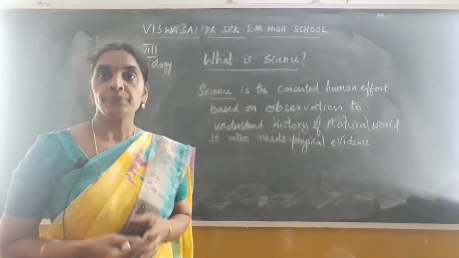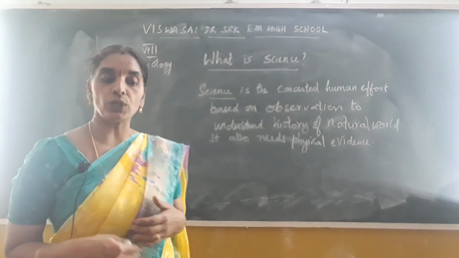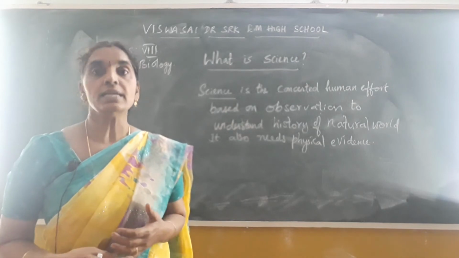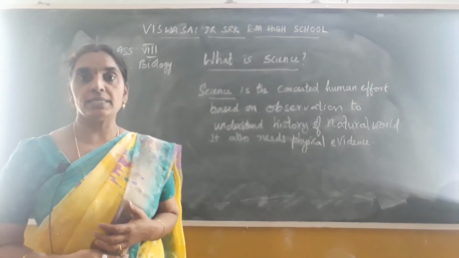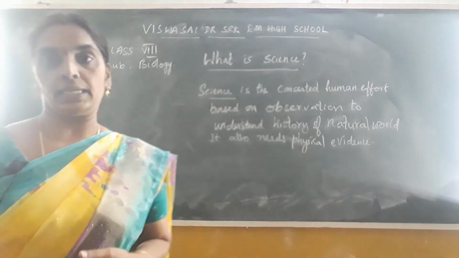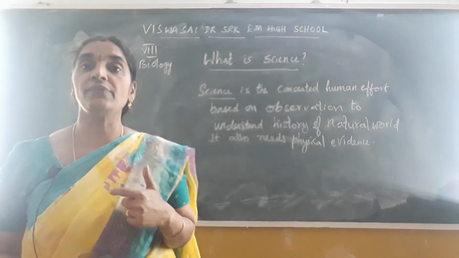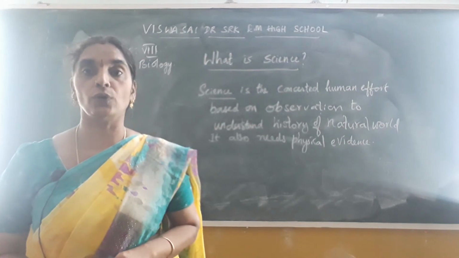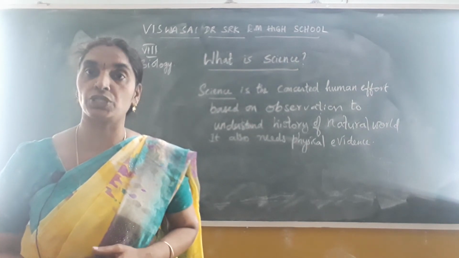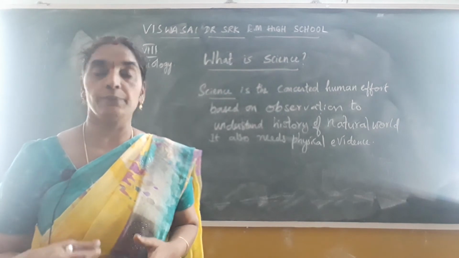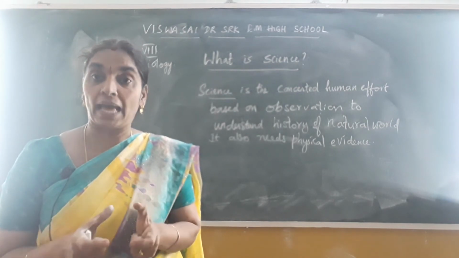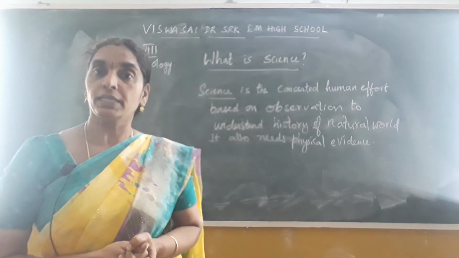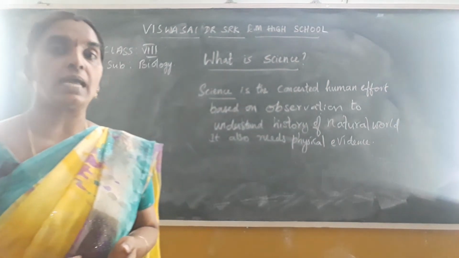Many scientists, as I told you earlier, worked basing on scientific thinking. It needs several steps. Scientific thinking follows several steps like observation, experimentation, planning and controlling, drawing conclusions, etc. I'll tell you these now.